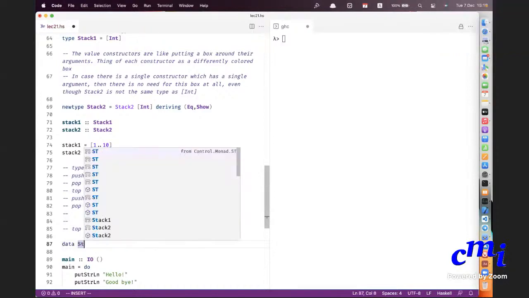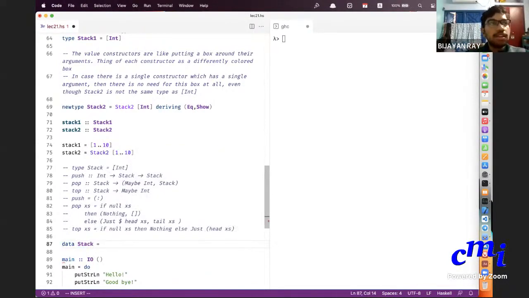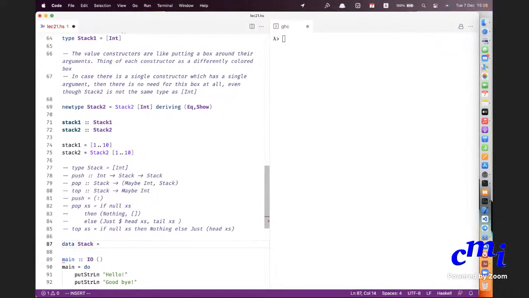Yes. To apply pop many a time, then we can use the SND, right? Like pop once and then use the SND apply. That's right. You can do that. No, I'm not saying you cannot do that, but I'm saying you should only do it that way. I'm not saying that you cannot take out 10 elements, but I'm saying you can take out 10 elements only one by one.